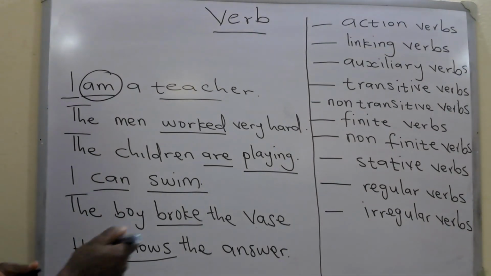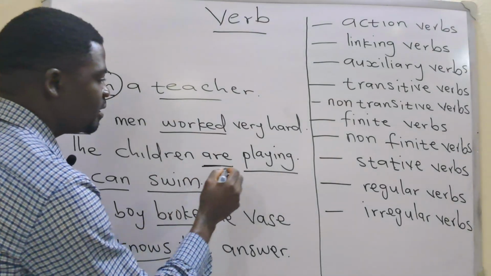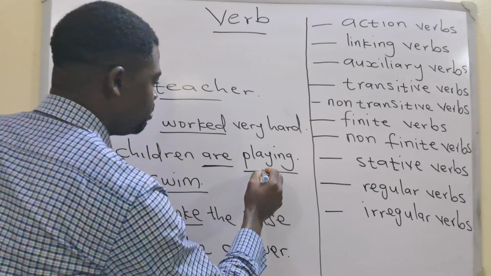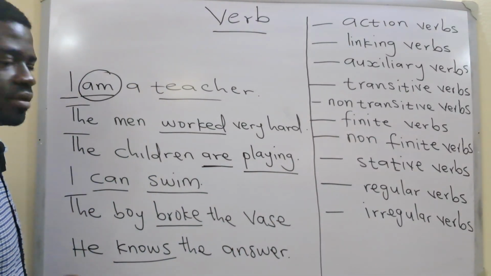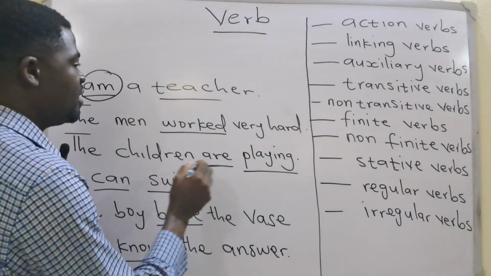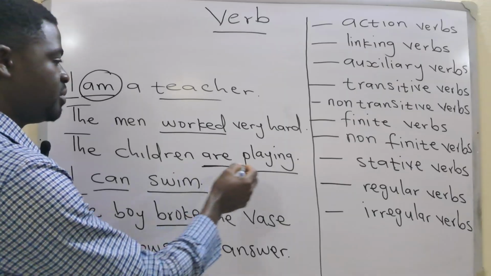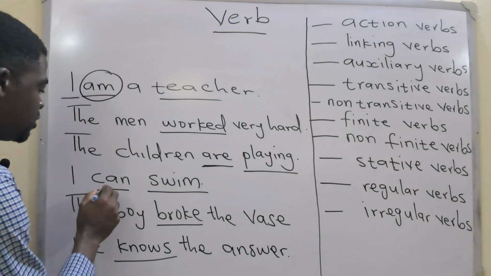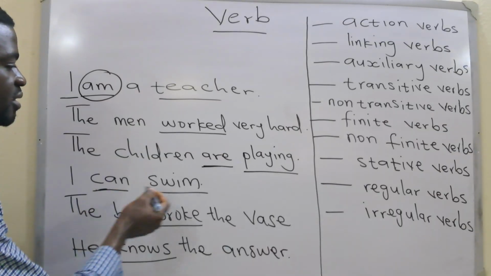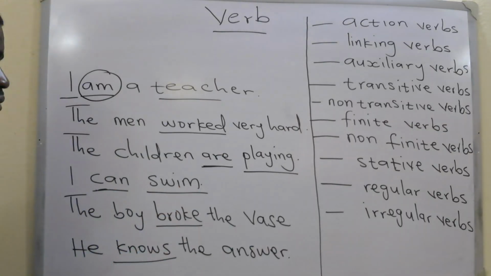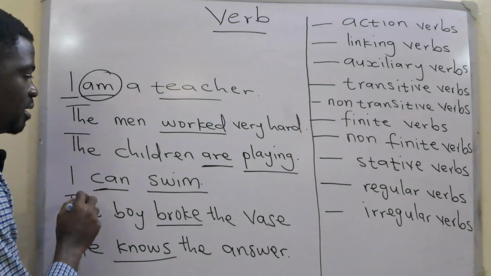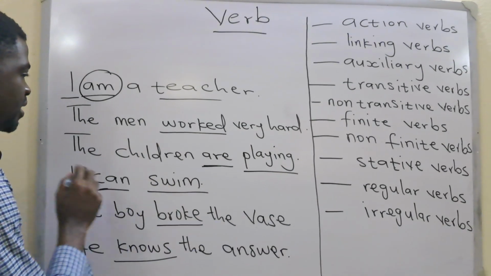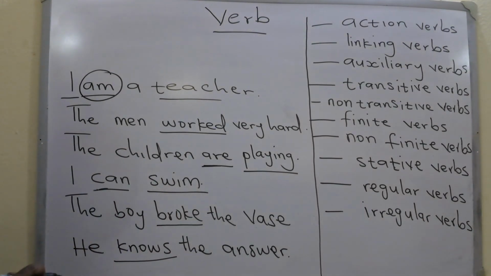For example, are is an auxiliary verb because it's supporting playing. So here, are is an auxiliary verb supporting playing. Can is also an auxiliary verb supporting swim. So can is supporting swim. So can is an auxiliary verb.